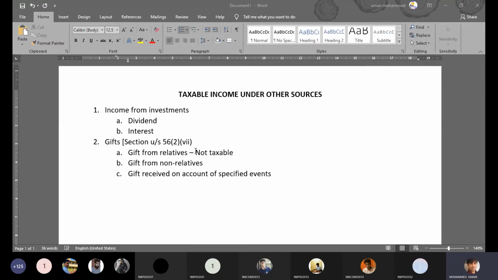Here it is brothers and sisters of either of your own parents. So this is the 4th category. So remember, first spouse, next 3 are brothers and sisters: brothers and sisters of the assessee, brothers and sisters of the spouse of the assessee, brothers and sisters of either of the parents of the assessee.